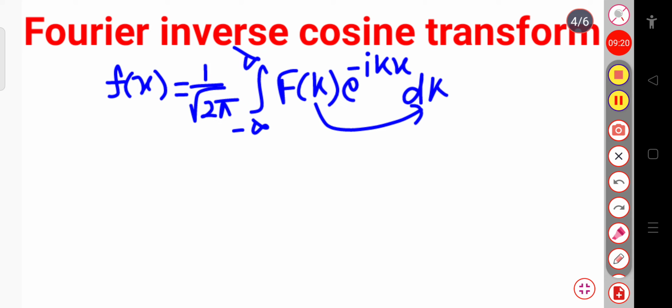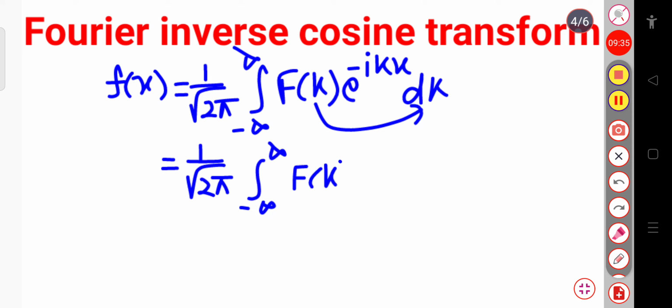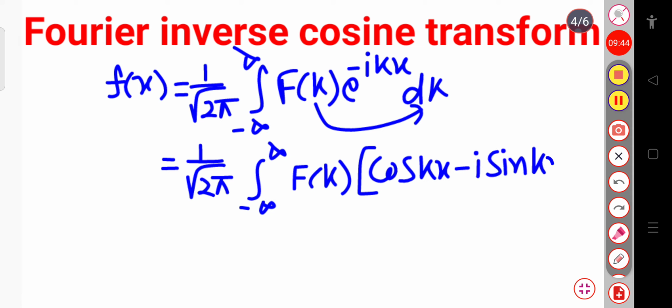Now if I split this exponential minus ikx, then this will be equal to 1 by root over 2 pi integration over minus infinite to plus infinite f of k. In place of exponential minus ikx, I will write cosine kx minus iota sin kx, whole into dk.